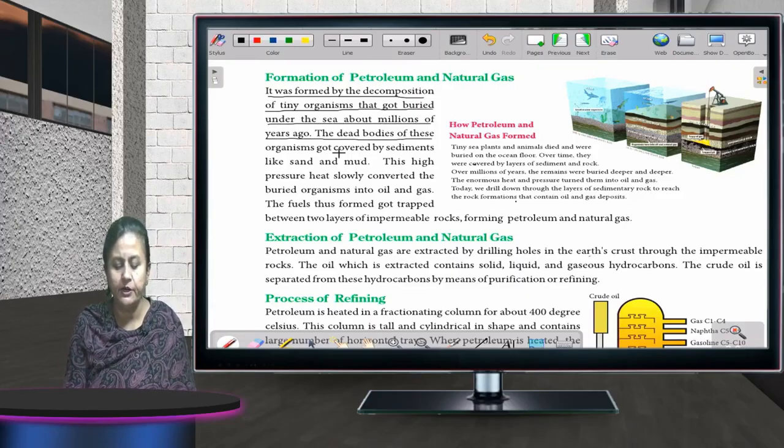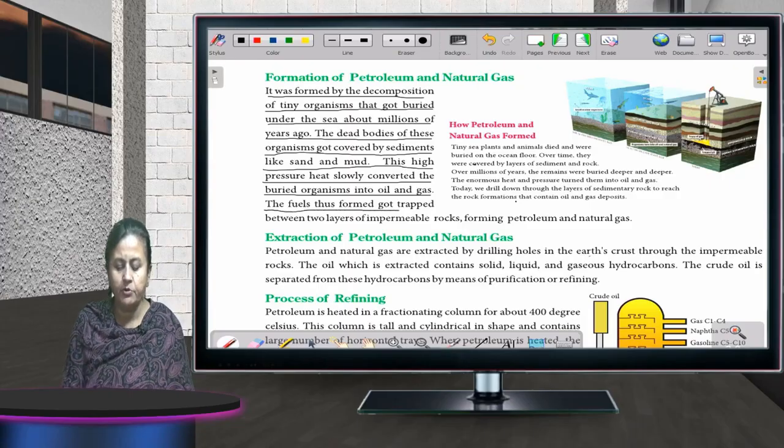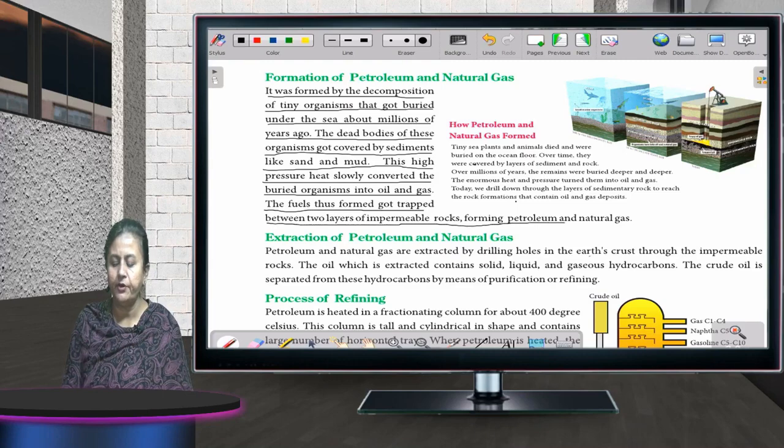The dead bodies of these organisms got covered by sediments like sand and mud. High pressure and heat slowly converted the buried organisms into oil and gas. The fuel thus formed got trapped between two layers of impermeable rocks, forming petroleum and natural gas.